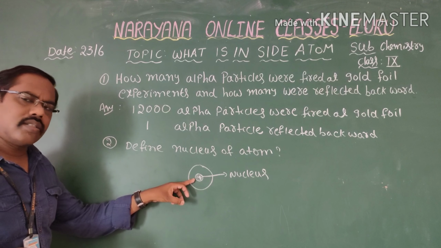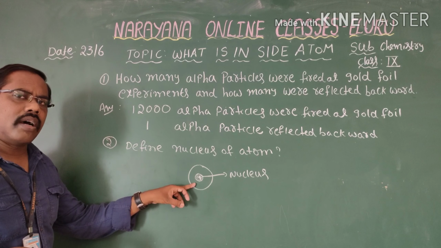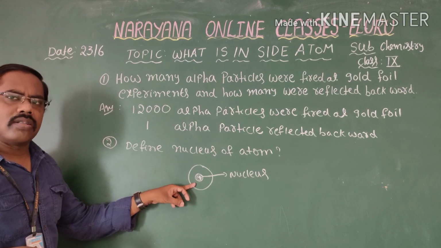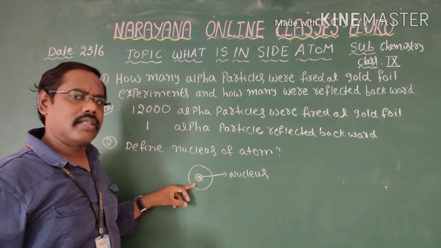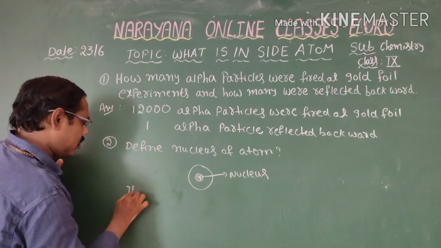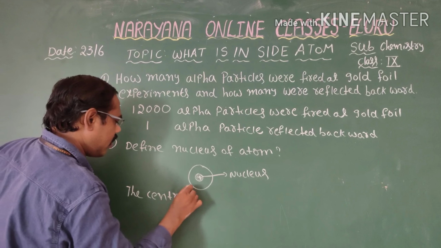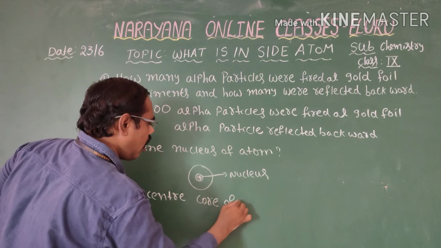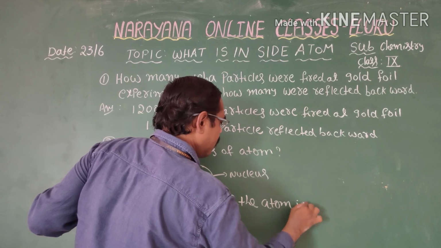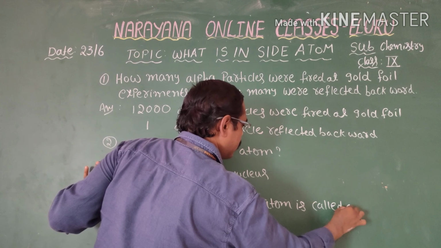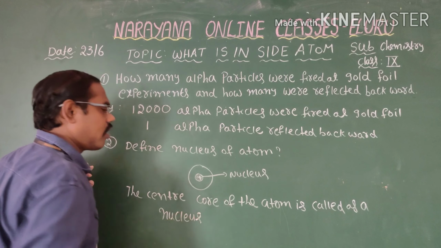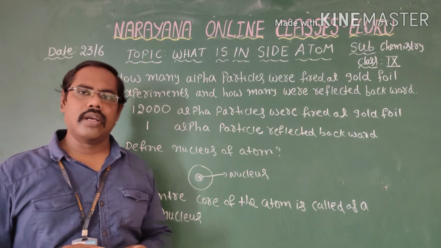Not only that, it also contains neutral particles, called neutrons. So, to define the nucleus of an atom: the center core of the atom is called the nucleus.